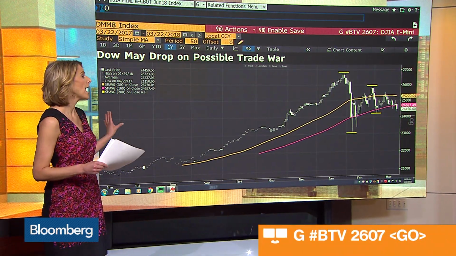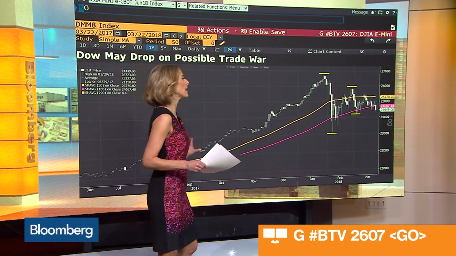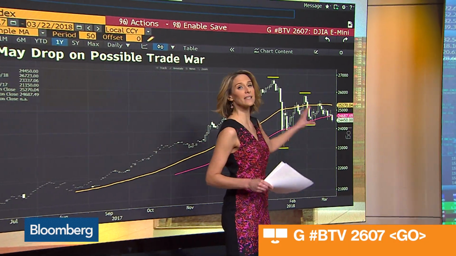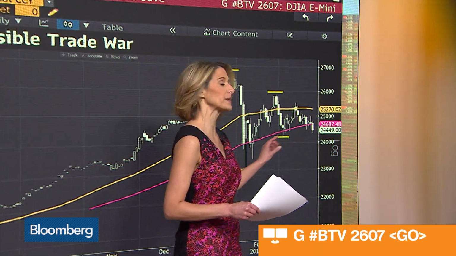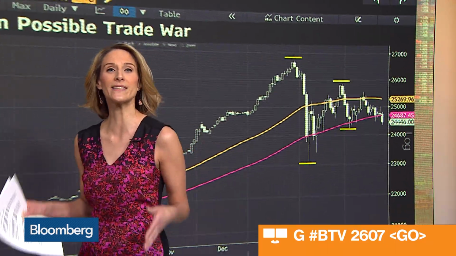But do the technicals suggest more declines are ahead, or will there be a bullish reversal of the near-term bearish action? Let's hop into the Bloomberg to take a look at BTV2607, and we see this chart here with an uptrend of the Dow. But on the recent volatility, it does point to the possibility that if the Dow goes below, say, 24,000, this area of near-term congestion could break down to 22,000, even sub 20,000.